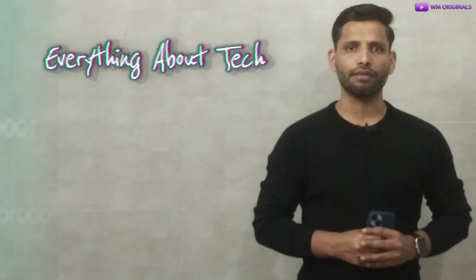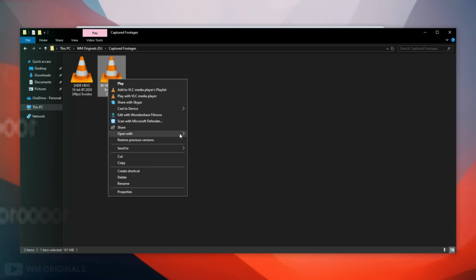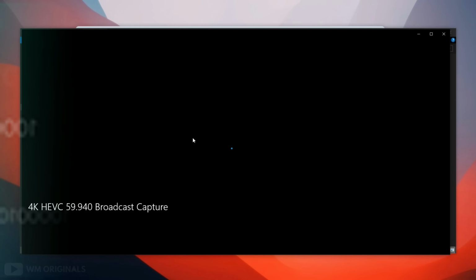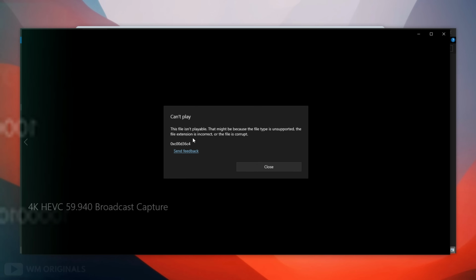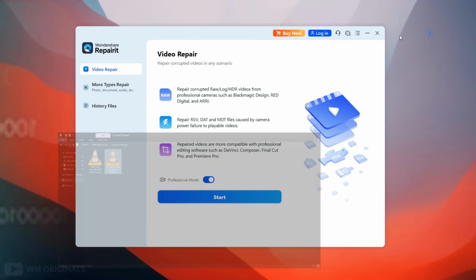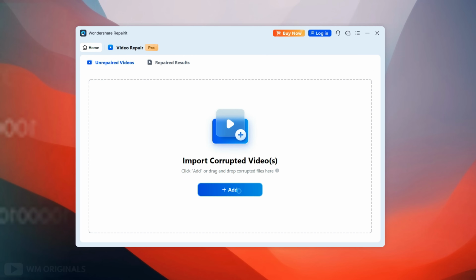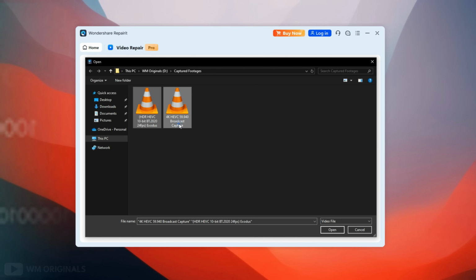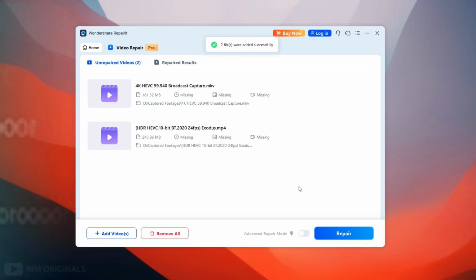Here I have recorded videos which got corrupted when I transferred them to my laptop, and when I try to play them, it shows an error: this file is not playable. This might be because the file type is unsupported, the file extension is incorrect, or the file is corrupt. Now we will use Wondershare Repairit to repair the corrupted videos, and for that let's simply import them by clicking on this. Once imported, here it shows both the files with details.